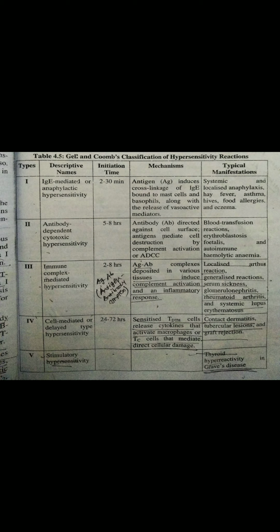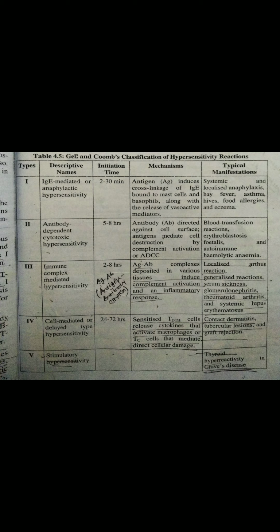normal T cell, and because of the complex formed between the normal cell and the allergen, the cell becomes sensitized, so sensitivity is created in it. And due to that sensitization they are releasing the cytokines, and this cytokine activates the macrophage and T cell, and ultimately that macrophage and T cell give the signal and directly damage the cell.